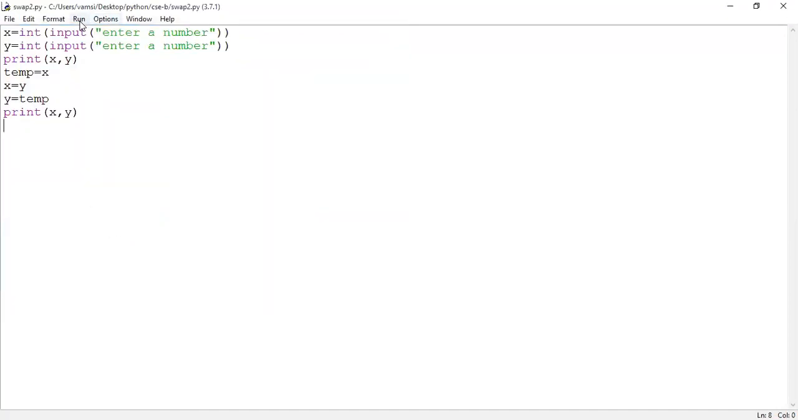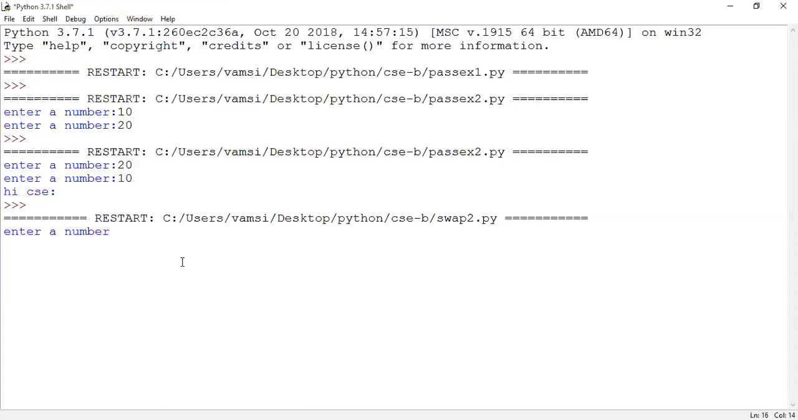Save the logic. Run the program. Are you seeing the shell? Yes, sir. So what is it asking for? It is asking for the values 10 and 20. So where is 10 stored? In the X variable. Where is 20 stored? In the Y variable. See here, 10 and 20 are the initial values. So are these values swapped or not? Yes, sir, they are swapped.